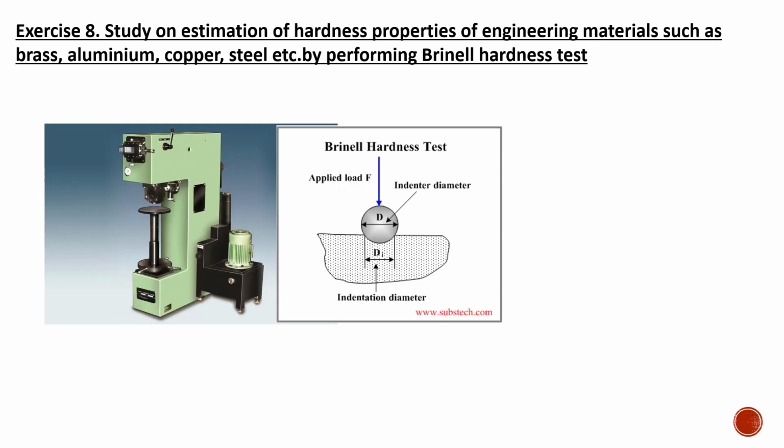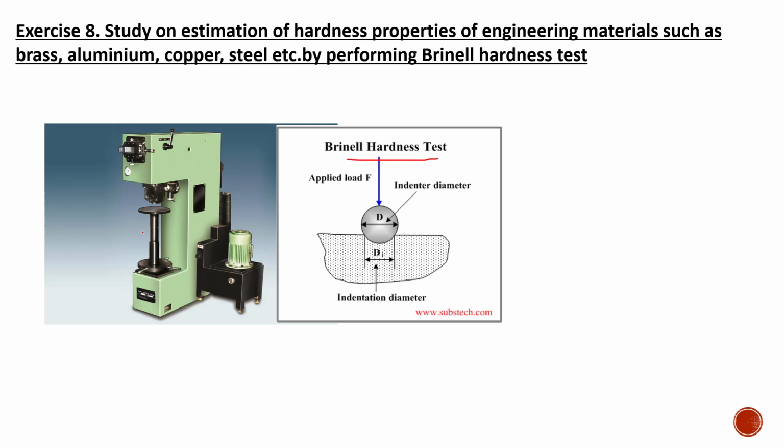And the next test is on the estimation of hardness properties of engineering materials such as brass, aluminum, copper, steel, etc. The hardness is defined as the ability of a material to make some impressions on a second material. So there are two types of tests or different types of materials used for performing this test. One is the Brinell test.